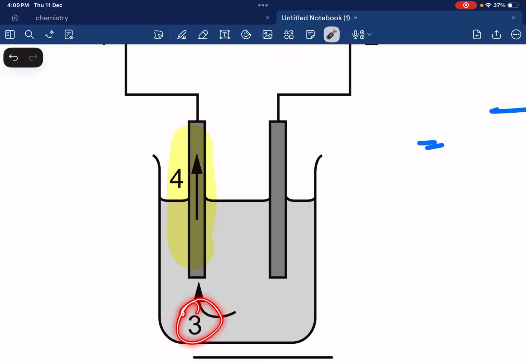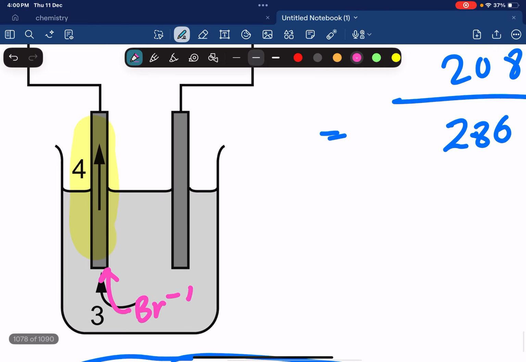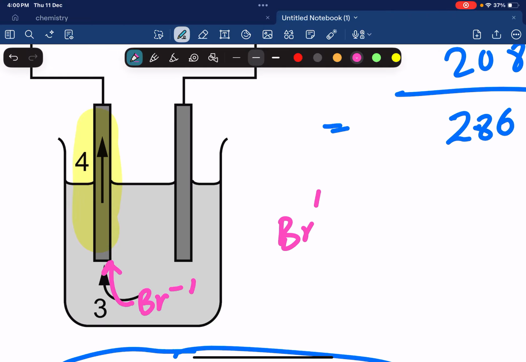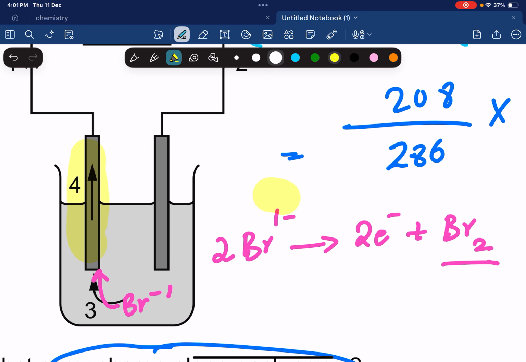These bromide ions that are coming over here, I'm going to explain this process to you. I hope you get it: there are going to be some bromide ions, -1, coming here. And these bromide ions that are coming at the anode are going to lose their electrons. 2 bromide ions are going to lose 2 electrons to form bromine liquid or bromine gas. So these bromide ions are losing electrons.